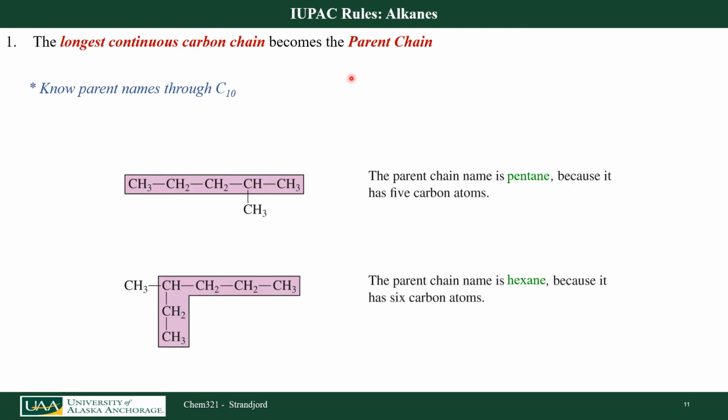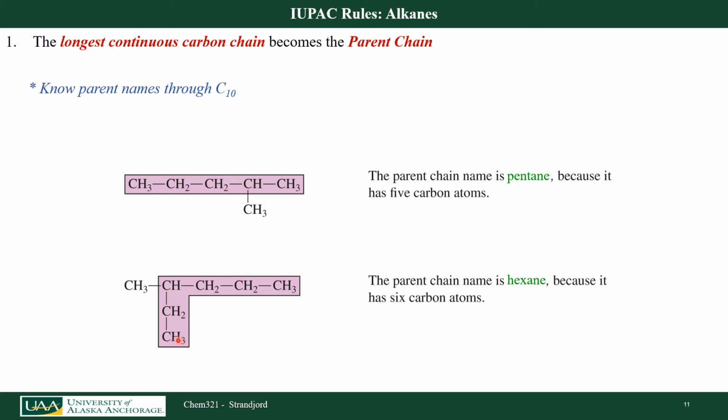Let's now methodically go through the official rules for naming hydrocarbons. I first want to find my longest continuous carbon chain, and that is going to become my parent chain. So in this first molecule, I count 1, 2, 3, 4, 5 highlighted in pink here. There's 5 carbons, so this is going to be a pentane. If I look at this second molecule down here, notice I didn't go linearly across the page horizontally.